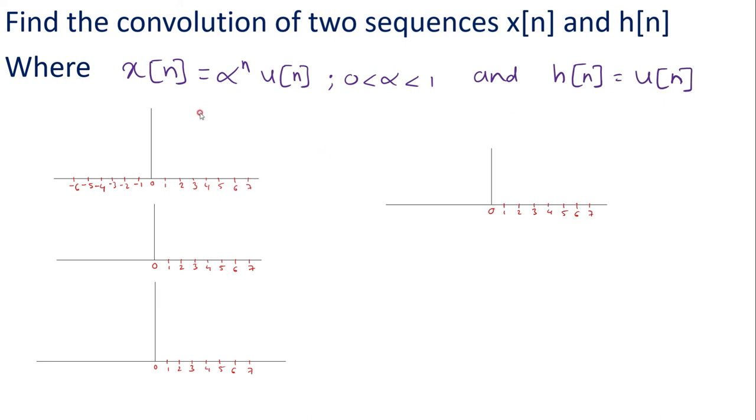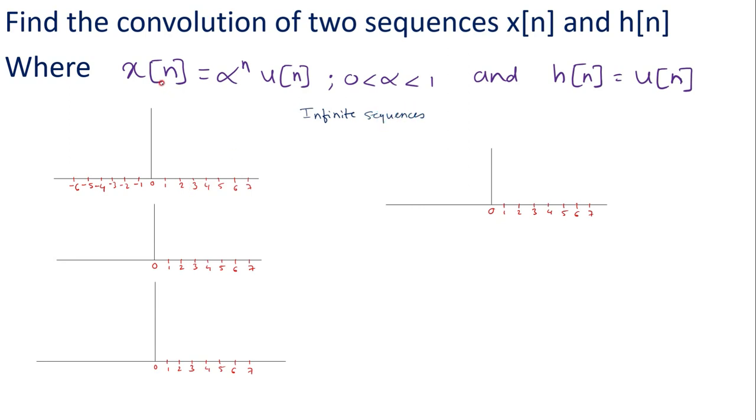So here we can observe that x of n is equal to alpha power n u of n and h of n is u of n. Both x of n and h of n are infinite sequences. So both are infinite sequences. We are supposed to perform a convolution between two infinite sequences.